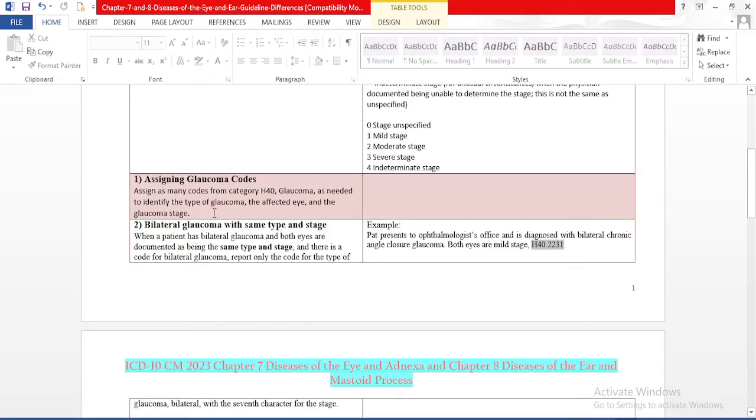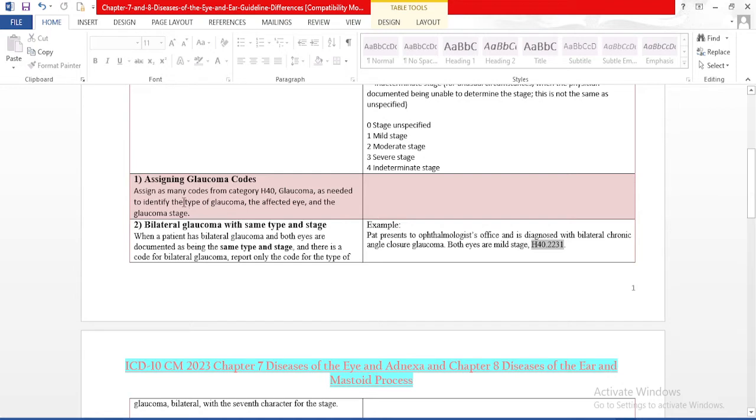Next, our first guideline is assigning glaucoma codes. Assign as many codes from category H40 glaucoma as needed to identify the type of glaucoma, the affected eye, and the glaucoma stage. So whenever we are coding glaucoma, we need to check three constants vigilantly.